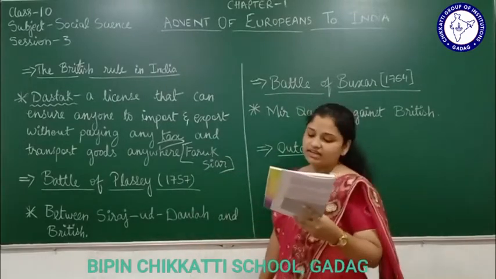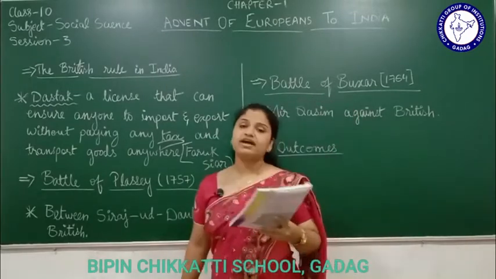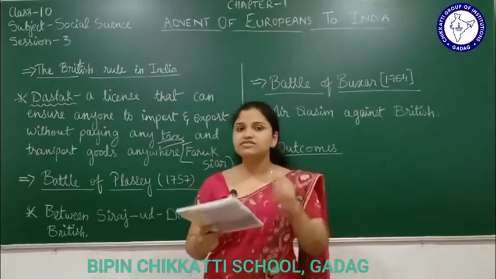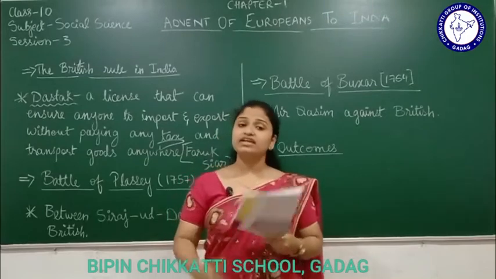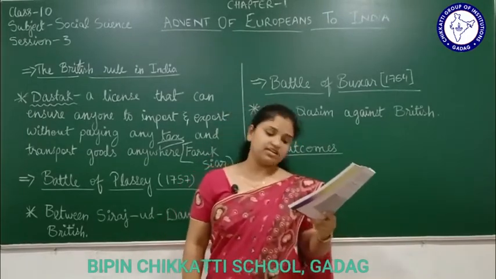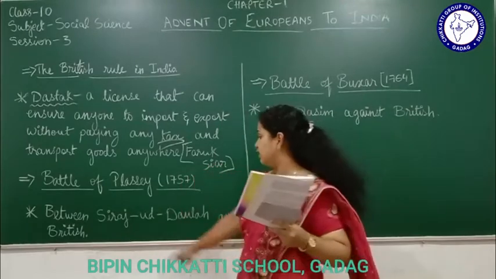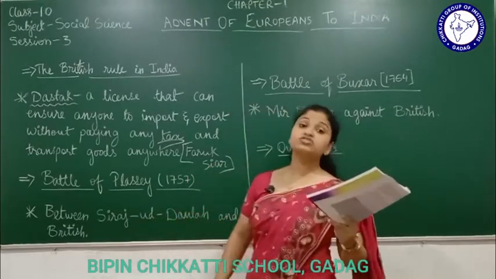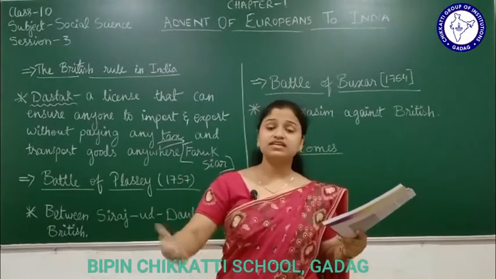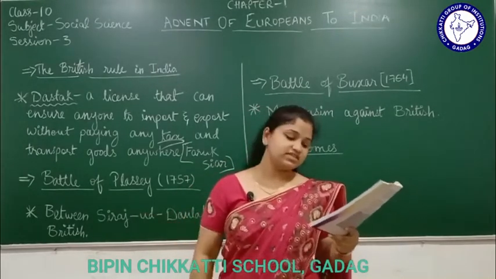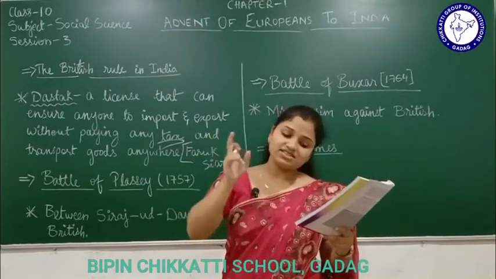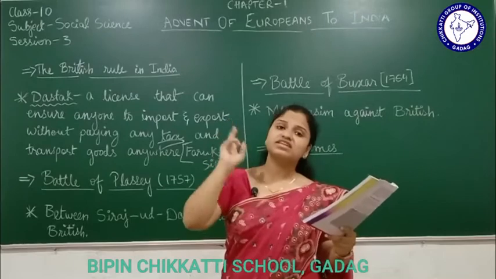Ali Vardi Khan, who was the Nawab of Bengal, remember, who had opposed the English East India Company, died in 1756. After his death, his grandson Siraj-ud-Dawla came to the throne, meaning he became the next ruler of that place. Keep that in mind: Siraj-ud-Dawla was the grandson of Ali Vardi Khan.